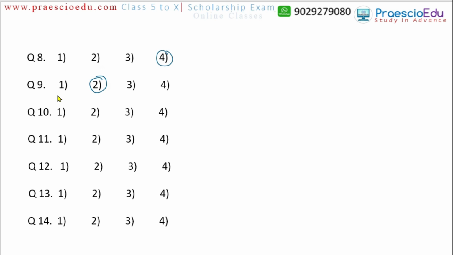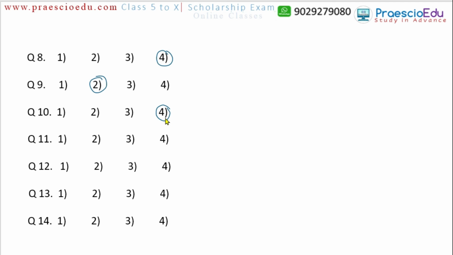Now question number 10: potato, elephant's foot, sweet potato and spinach. Potato, elephant's foot and sweet potato all grow underground, in the soil, but spinach is a leaf which grows above the ground. So spinach, option number 4, is different.